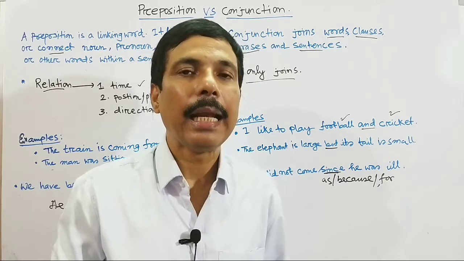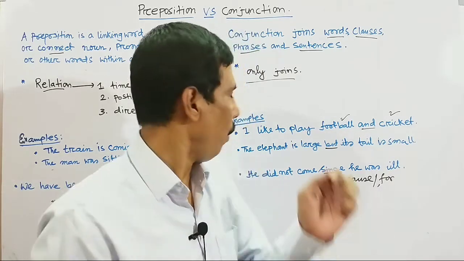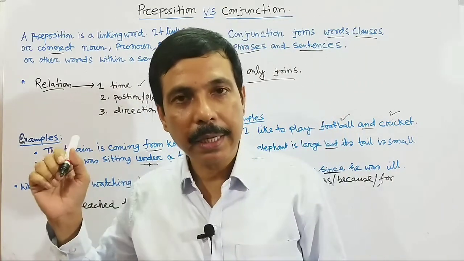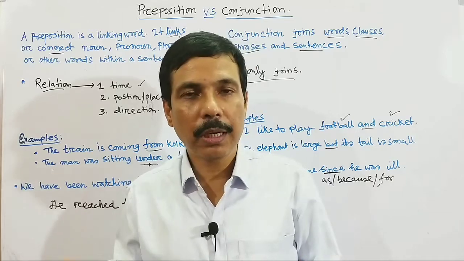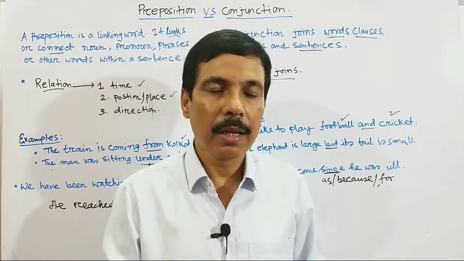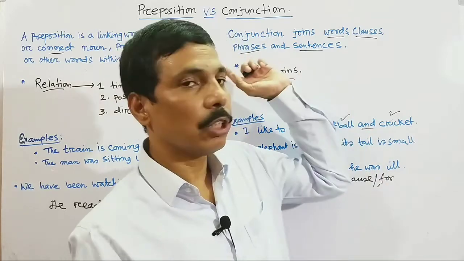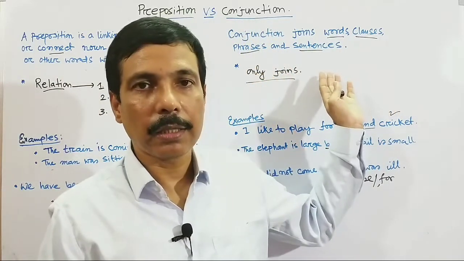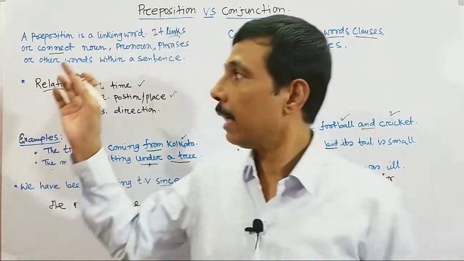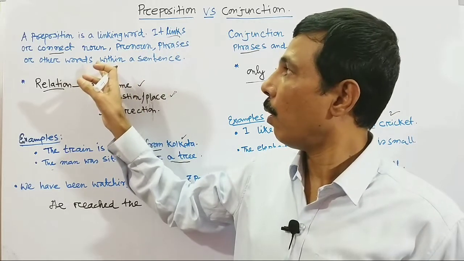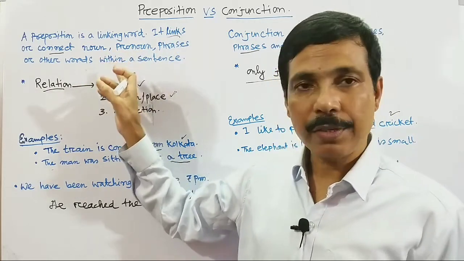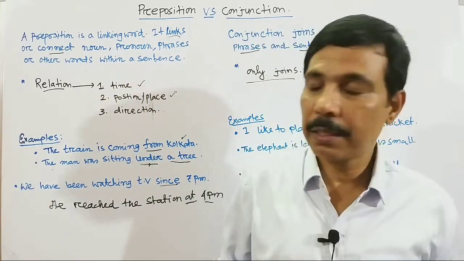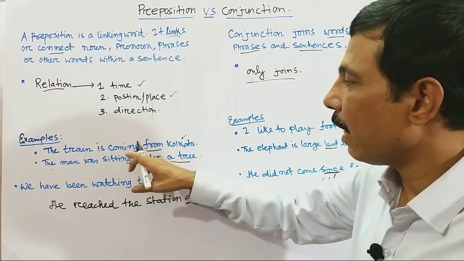So here lies the basic difference between preposition and conjunction. You must remember it. It's a very important thing. What is a preposition? What is a conjunction? What is the basic difference between preposition and conjunction? Preposition is a connector. Conjunction is also a connector. Preposition connects a noun or pronoun or phrase to the remaining part of the sentence. That means it always sits inside a single sentence.